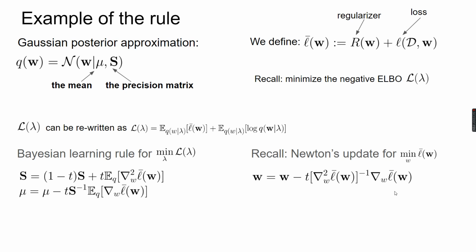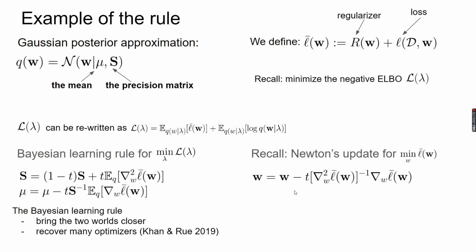From here, we can clearly see that the Bayesian learning rule gives a Bayesian version of Newton's update. Therefore, we can see that the Bayesian learning rule brings the two worlds closer, and in fact, the Bayesian learning rule can recover many existing optimizers. For the details, please read this paper.